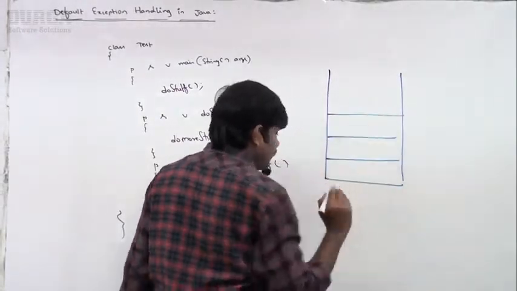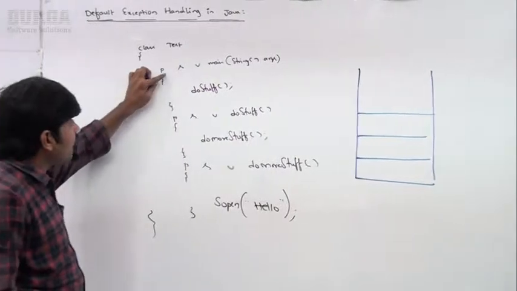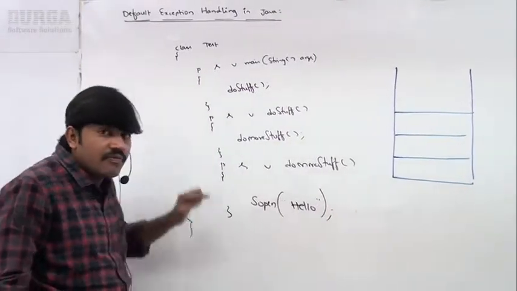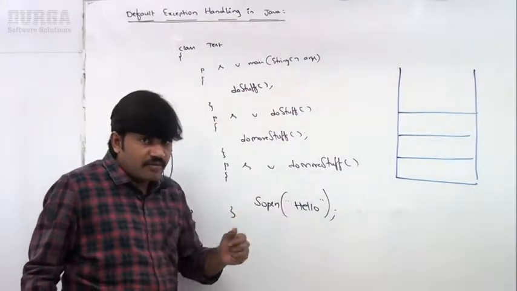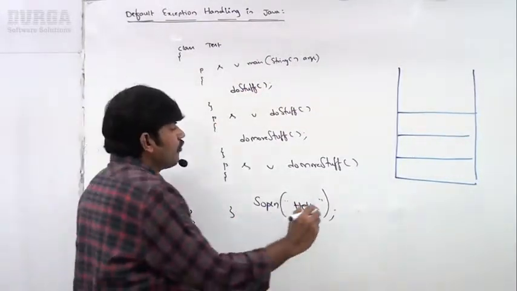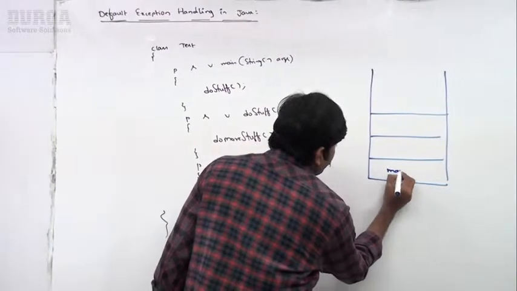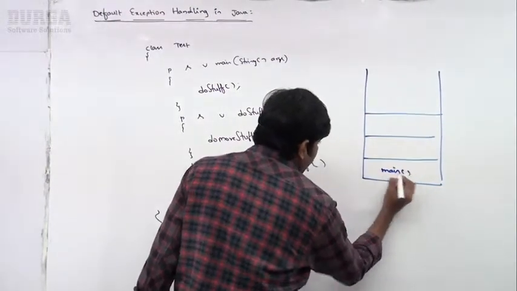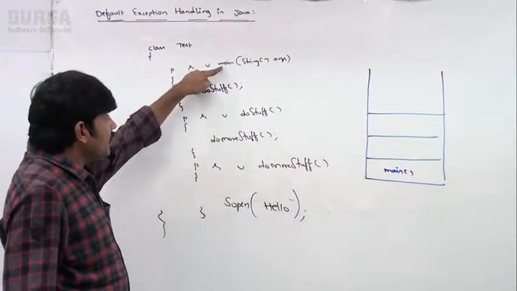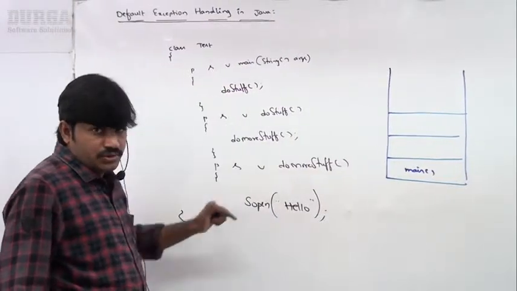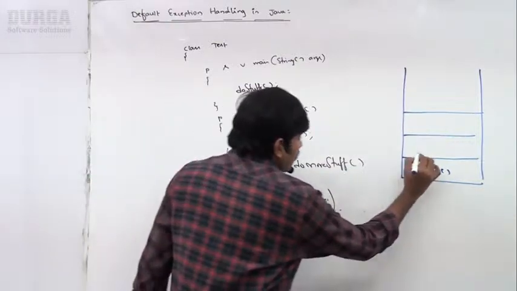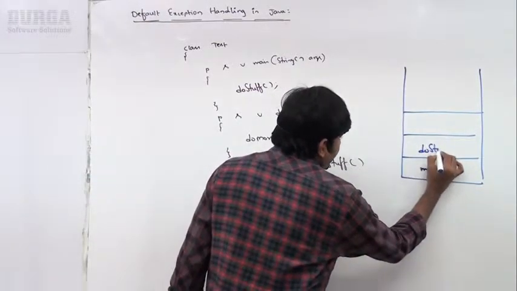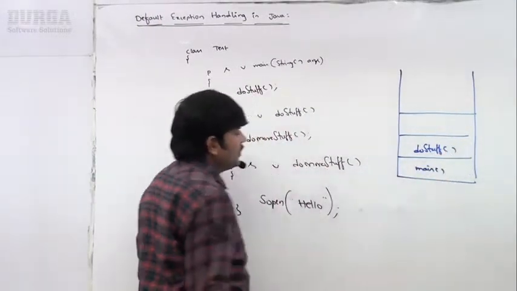Right? Assume that. Now, what is the first method call performed by the main thread? The main method will be called by the main thread. That's why first main. So main internally calls doStuff. Are you getting? Main internally calls what? doStuff. Now for that doStuff also one entry is added.